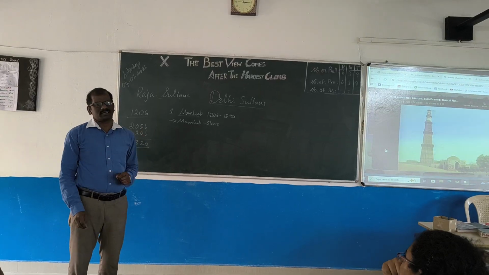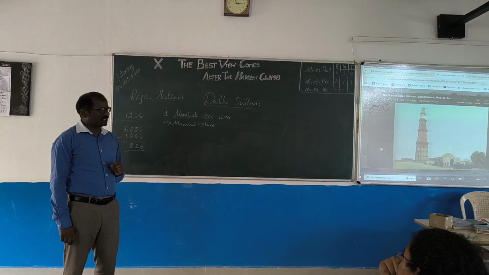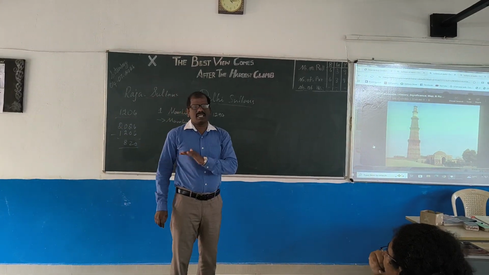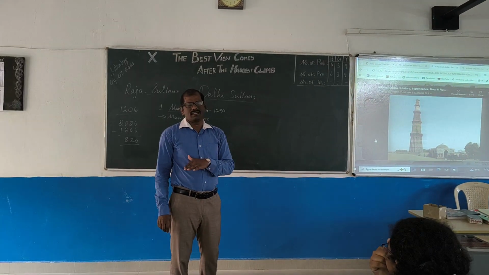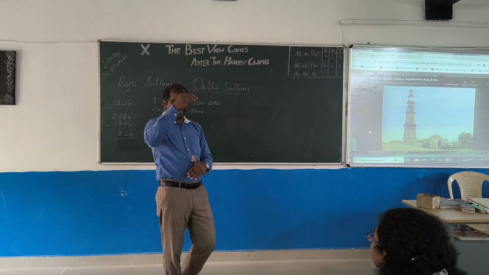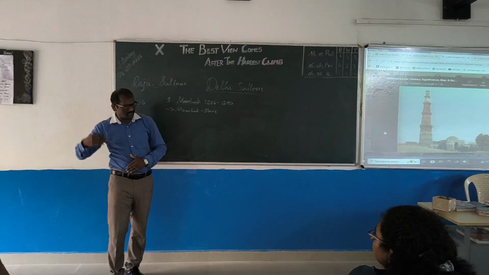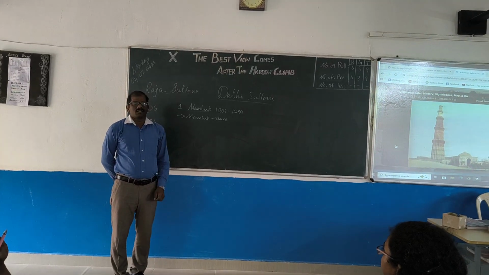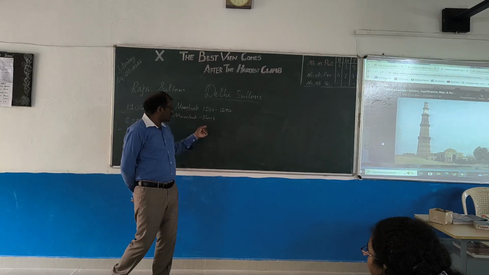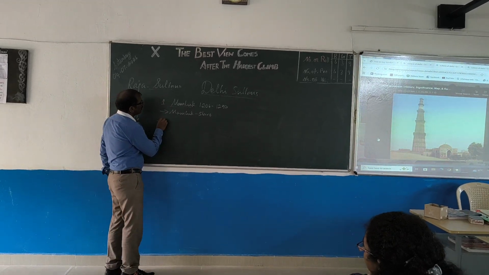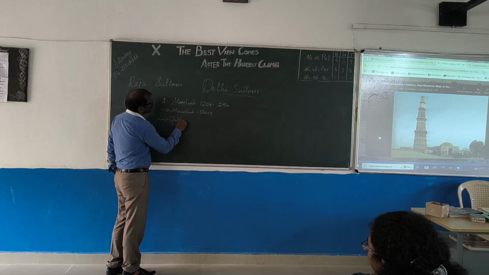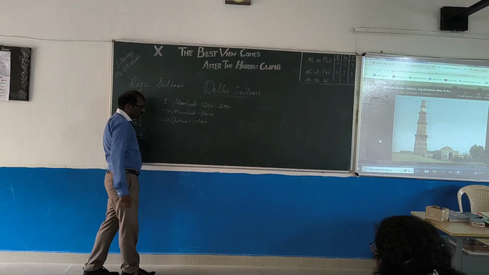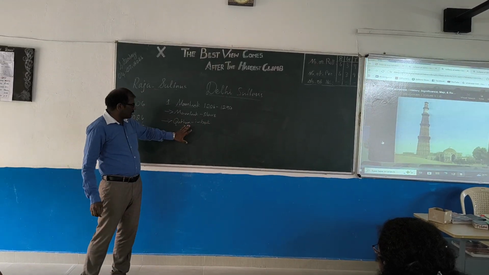So how does a slave become a king? That is history. That's why we are studying history. Usually a dynasty means a particular lineage, a particular ancestry. The rulers come one by one, son and again son, like that. But suddenly in between we have a slave dynasty. So what happened there? The Mamluk dynasty was started by Qutbuddin Aibak.